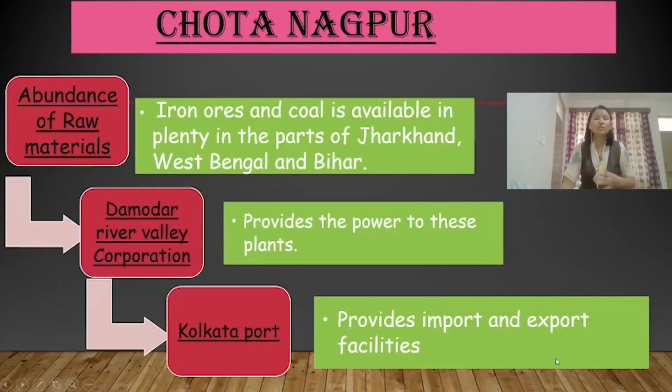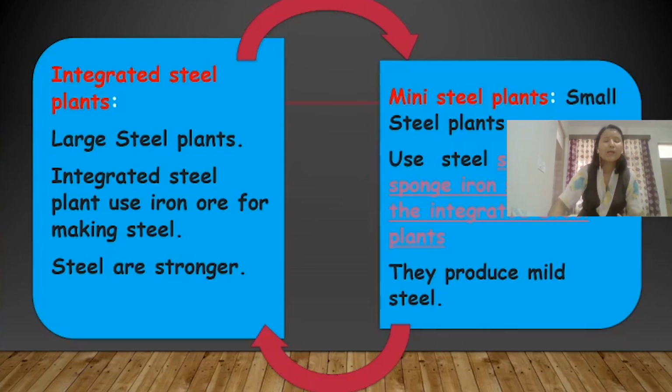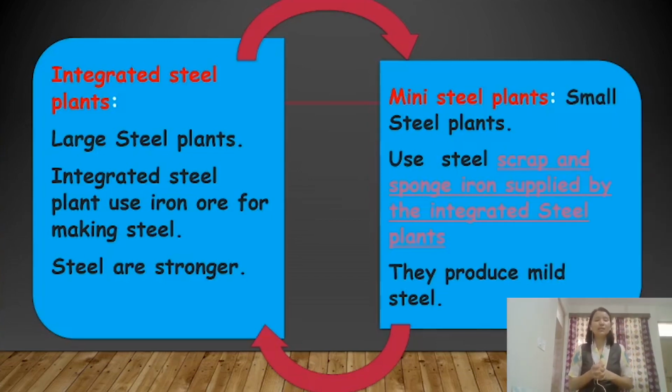And this Kolkata port is very important for the iron and steel industry because with the help of the Kolkata port, the iron and steel industry used to import and export all the goods. Okay, now the most important thing is that you should know the difference between integrated steel plants and mini steel plants. Integrated steel plants are those large steel plants. We are talking about the large steel industry. Mini steel plants means we are talking about the small steel industry.